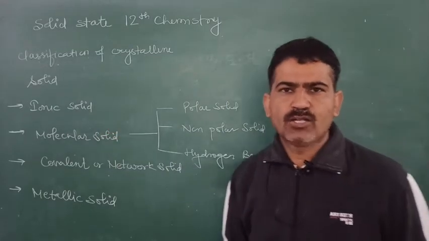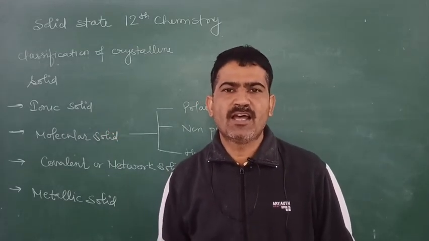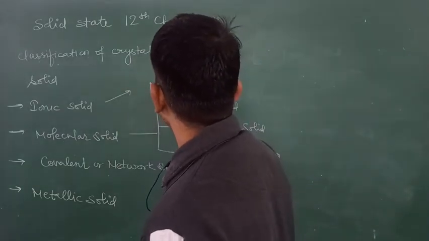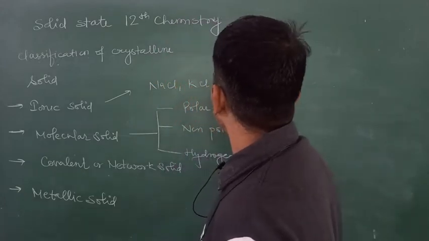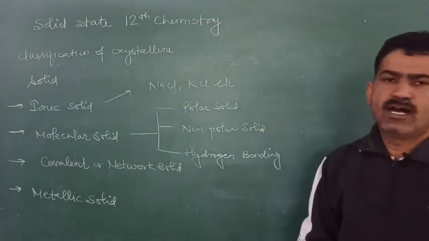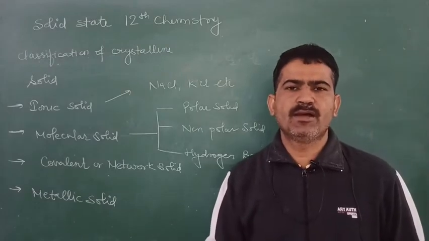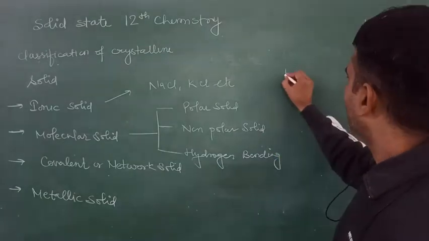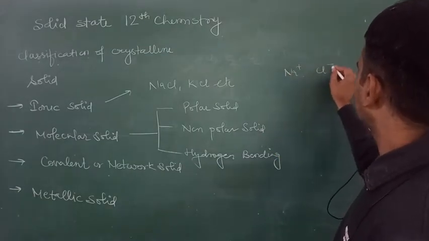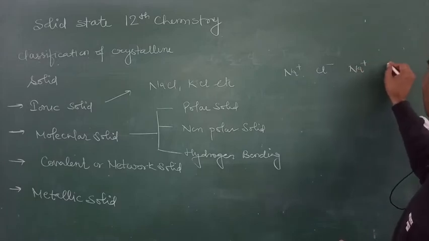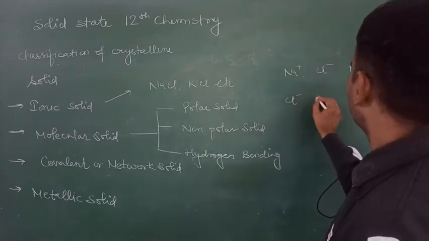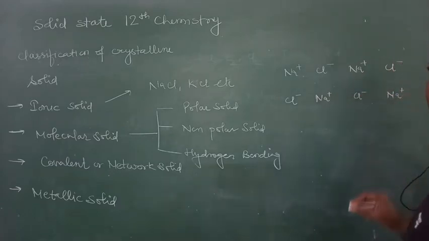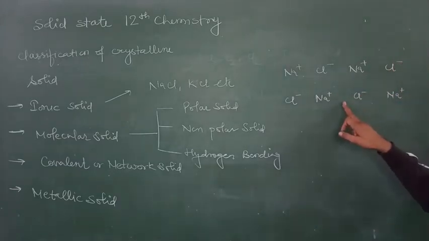Ionic solids are those solids in which the constituent particles are ions. Examples are sodium chloride, potassium chloride, etc. These are ionic solids because they are held together by strong electrostatic forces of attraction between the ions. Just like this, they are arranged. A strong electrostatic force is present between them.